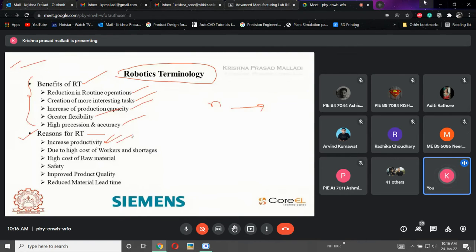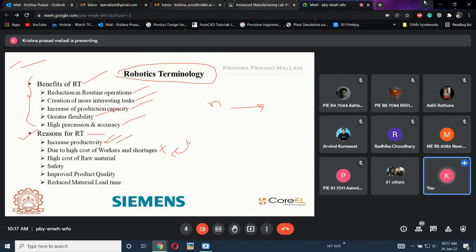The second one is the high cost of workers as well as shortages. Some of you have already raised this in the previous sessions. What will happen if there is a strike created by the workers, if there is a delay, if there is rain or something, if the human is not attending a particular operation, if the labor or the workers are not entering the plant because of some reasons? At that time, what will happen? Do I need to shut down my plant?